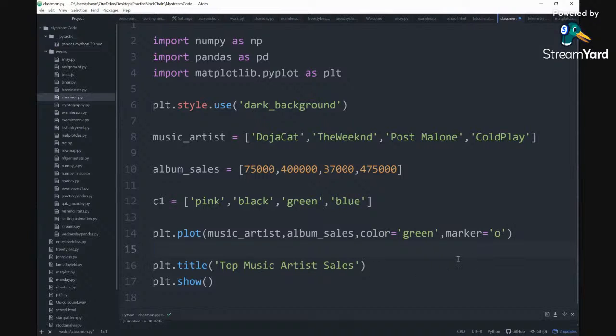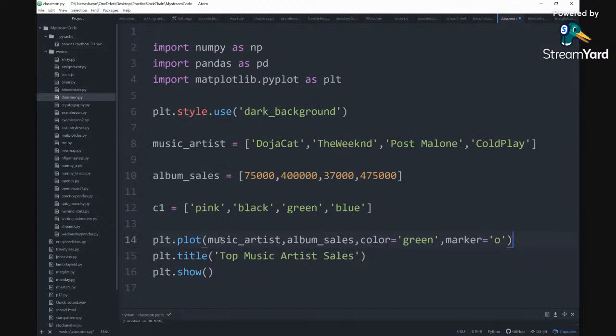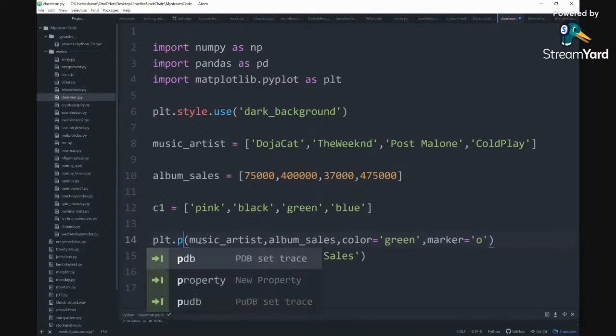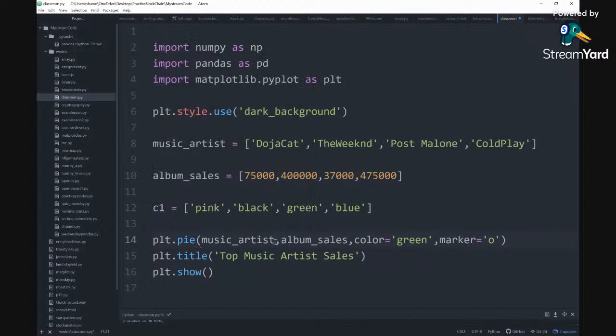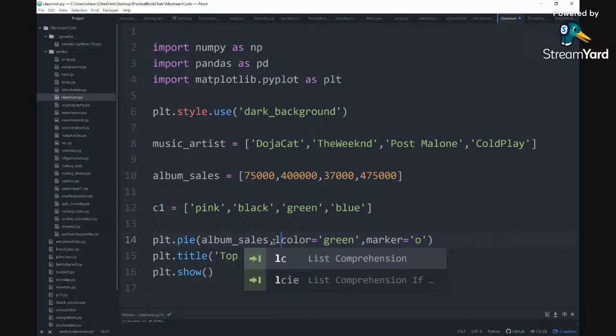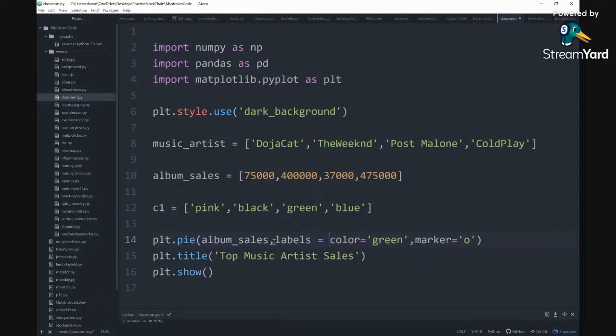Now we want to be able to add a pie chart. Pie chart would be a lot different. So we're going to put pie here. And now we have to do something different. Now, pie chart is not going to do the calculations for music artists. It's going to do the calculations for album sales. So we're going to put album sales first, and then labels is going to equal music artists. And now colors is plural, so we have colors, and then we could erase green, and it's going to equal C1, our C1 variable that we created for our list of colors.